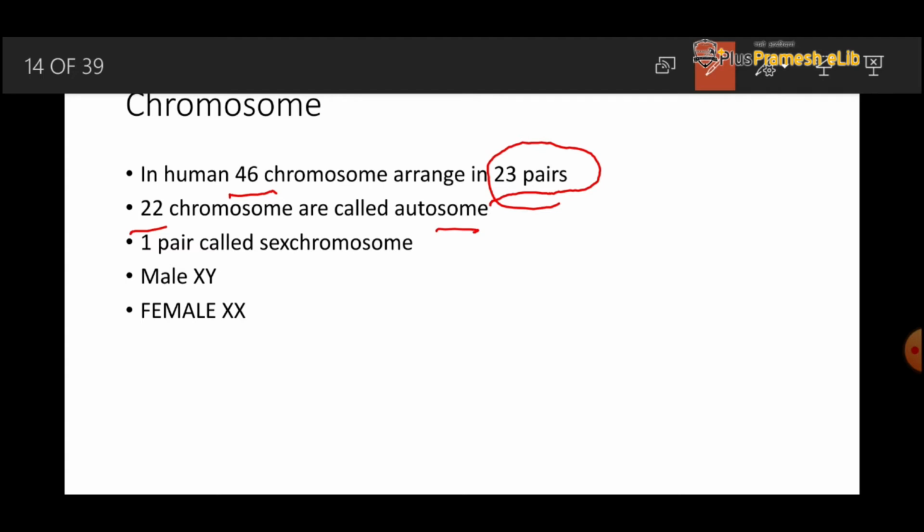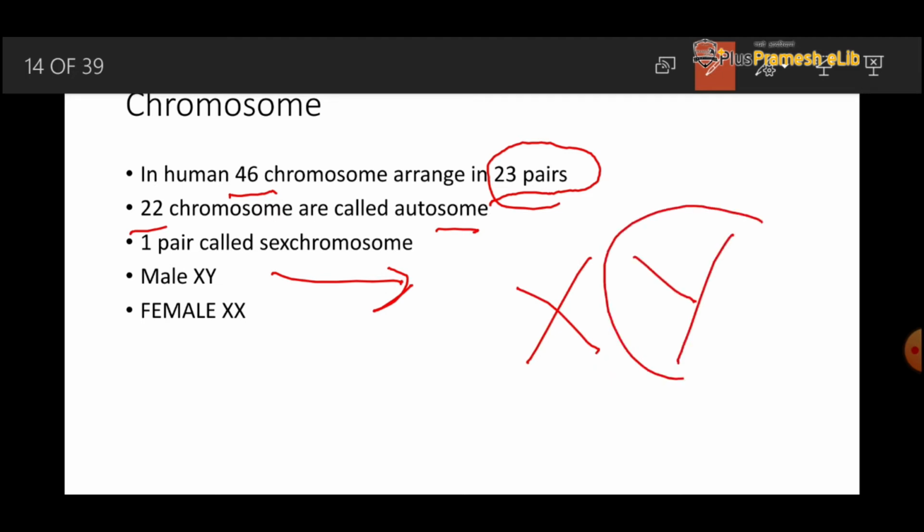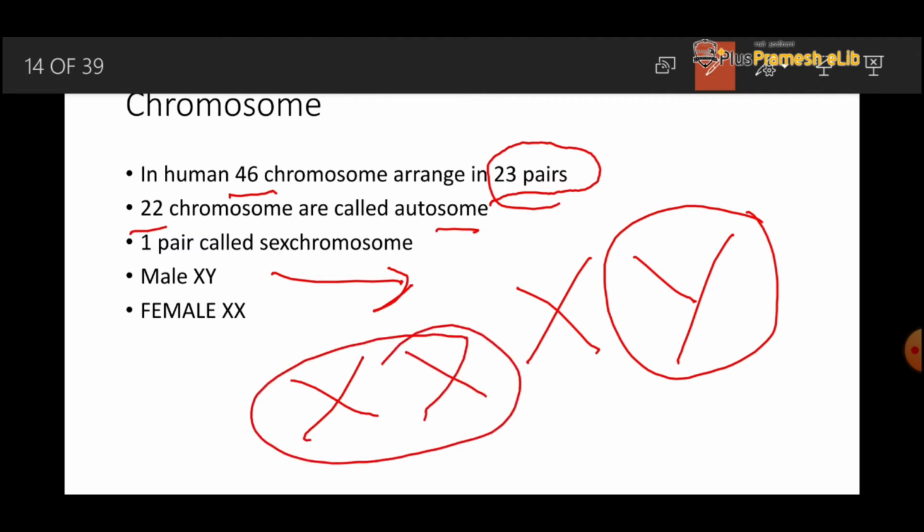In the male, there are two different types of chromosome, that is X and Y. Here the Y determines the male characteristics. In the female, X and X are present. These represent or control the female characteristics.